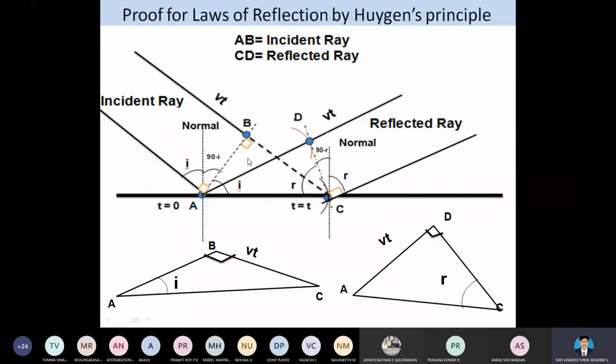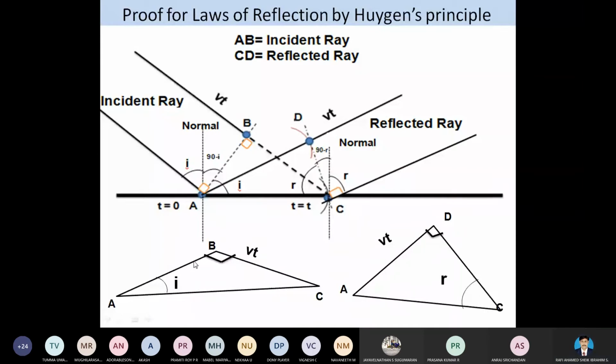If you know these parameters, if you know how these are given, then you can complete the proof. You can state that the ray of light reflects from a mirror surface, the angle of incident is equal to the angle of reflection. Then the incident ray AB, the reflected ray CD. Then the normal here is just n. We can consider it as n, or directly we can write normal. The reflection surface at the point of the incident lies in the same plane.